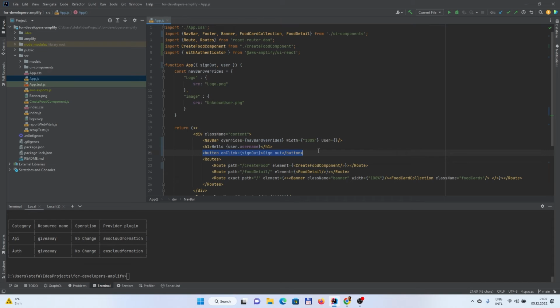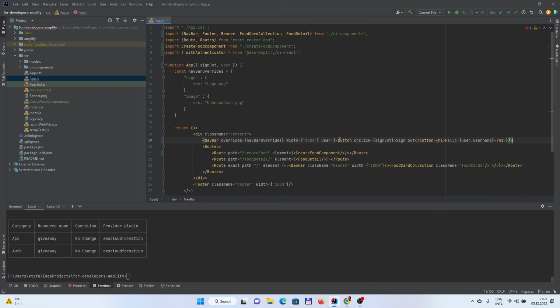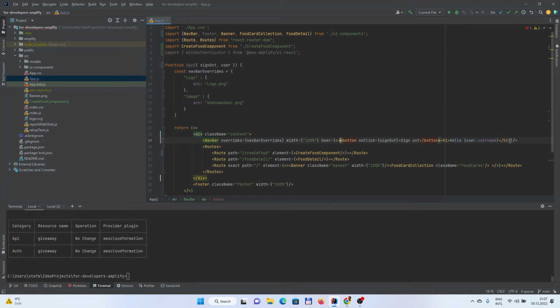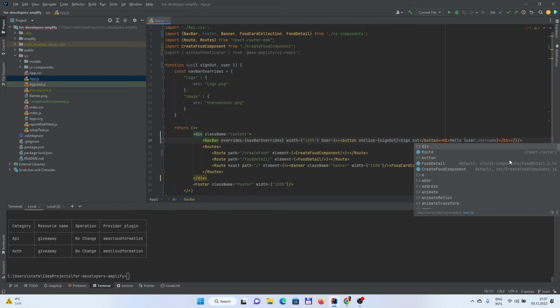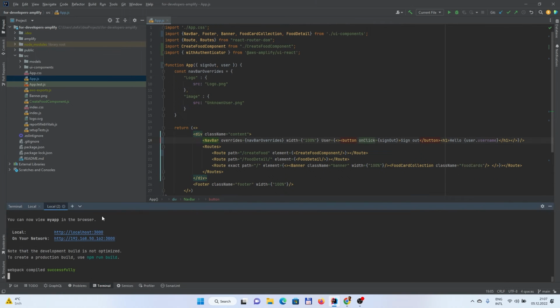So for example, we could place the code which we had here into the slot component, but we need to wrap it properly, like this. Now it should be okay.